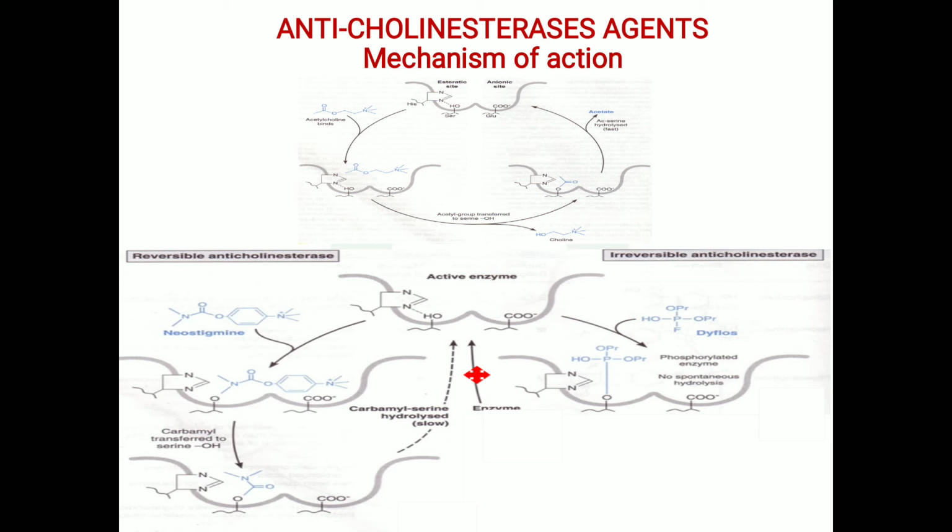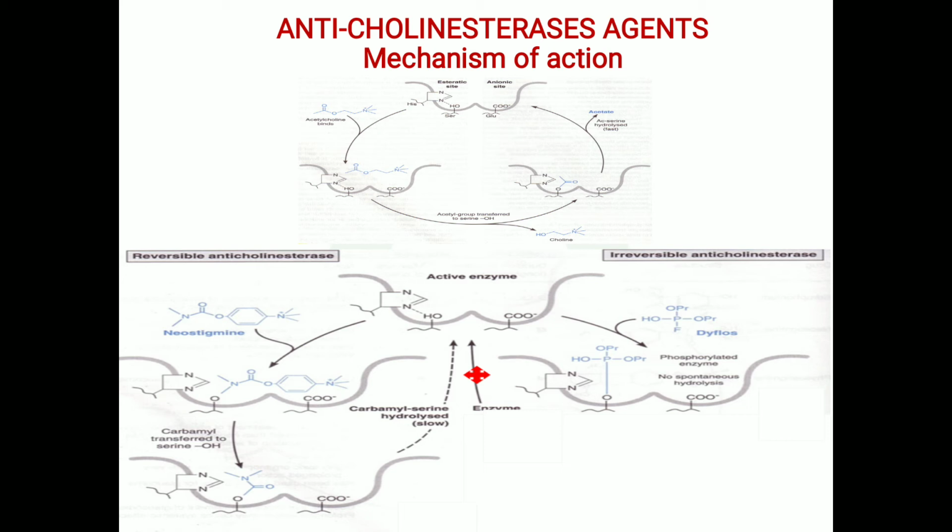So till then, for the 20 to 30 minutes, that enzyme is not available for the metabolism of acetylcholine, isn't it? So up to that 20 to 30 minutes, the enzyme is unable to metabolize acetylcholine.